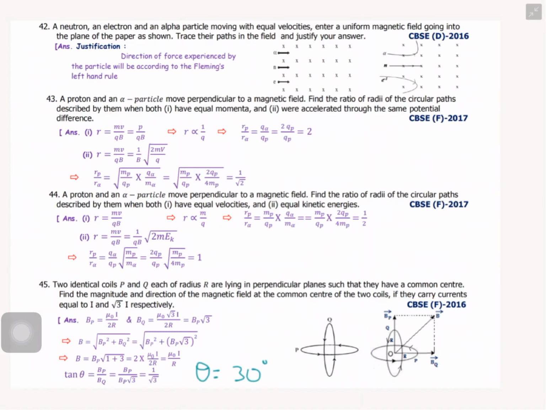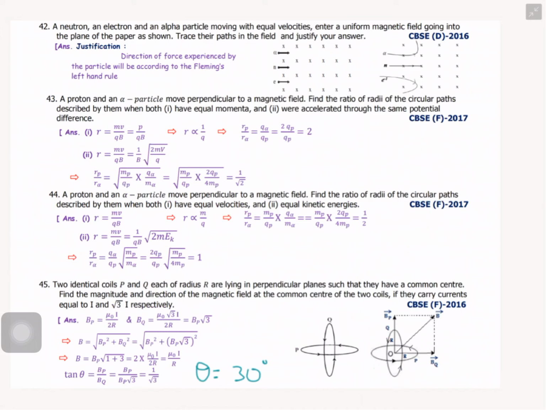Next one. A neutron, an electron and an alpha particle move with equal velocities and enter a uniform magnetic field going into the plane of paper as shown in the diagram. Trace their path in the field and justify your answers. See, the neutron, electron and alpha particle move in a uniform magnetic field.